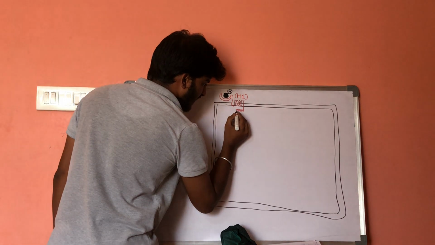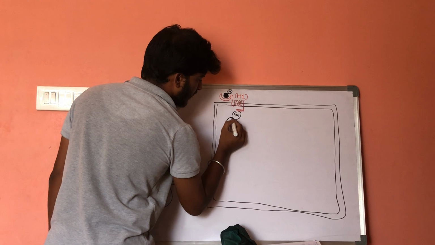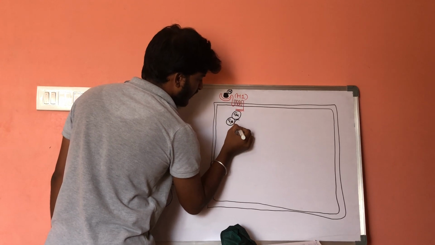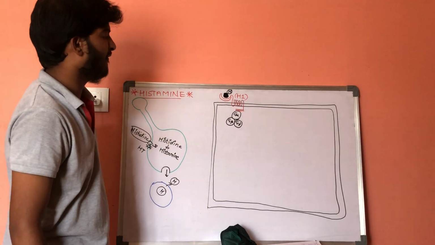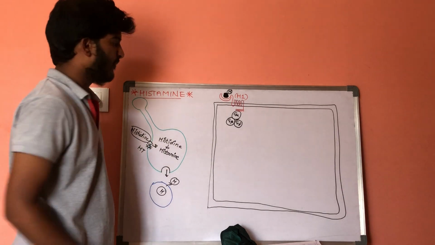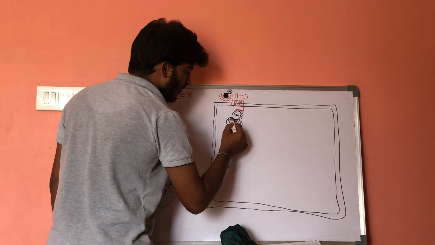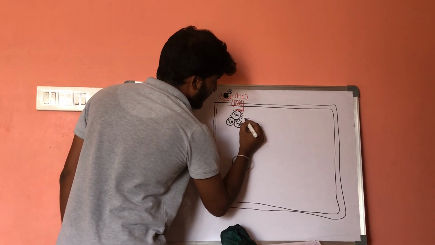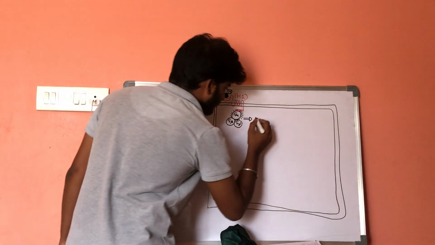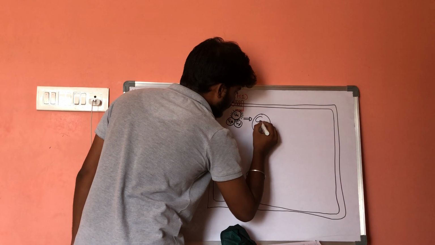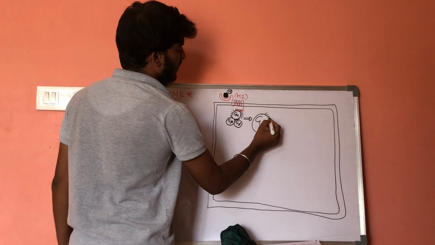As a result, it will activate the G alpha protein, G beta protein, and G gamma protein. Whenever histamine is bound, this Gq protein will get activated. This G alpha protein will get activated. Whatever protein is activated is of the Gq type. Now this Gq protein will get activated.